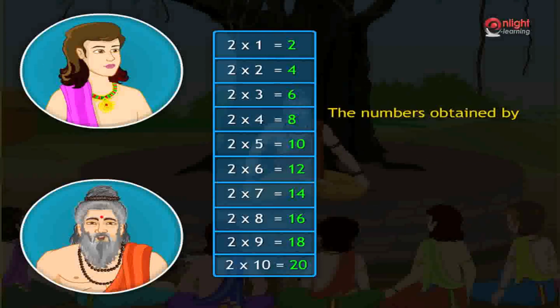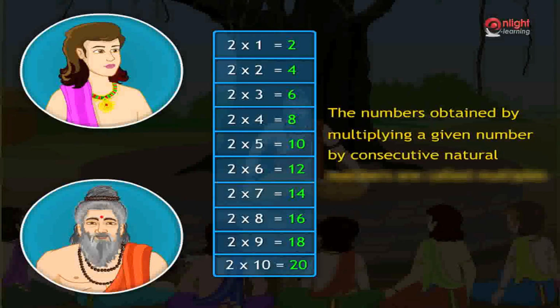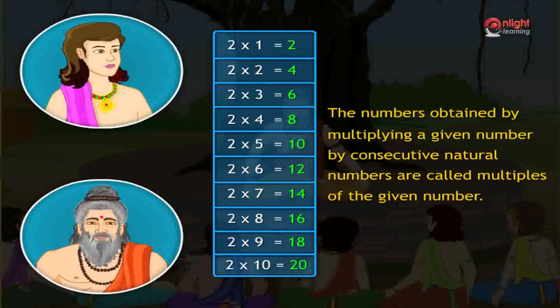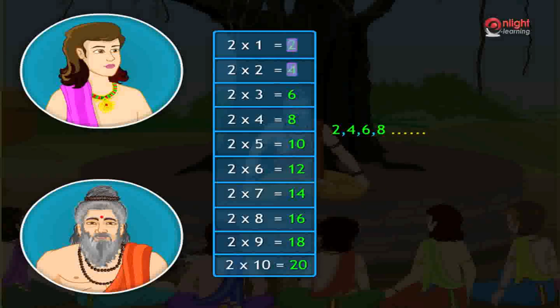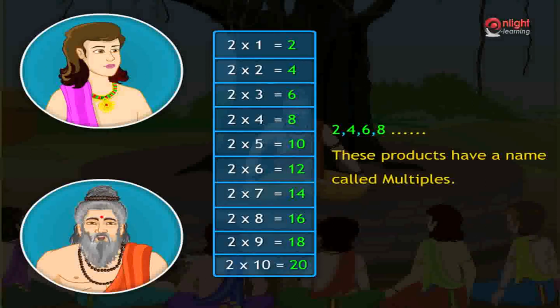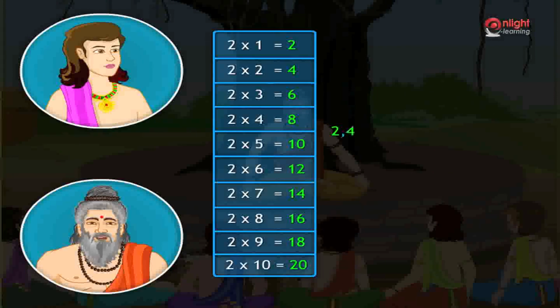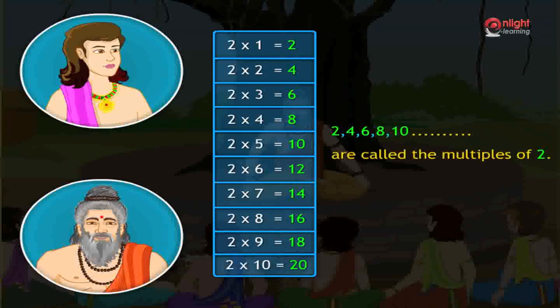The numbers obtained by multiplying a given number by consecutive natural numbers are called multiples of the given number. Here, the given number is 2 and the multiples of 2 are 2, 4, 6, 8, etc. These products have a name called multiples. So, 2, 4, 6, 8, 10 and so on are called the multiples of 2.